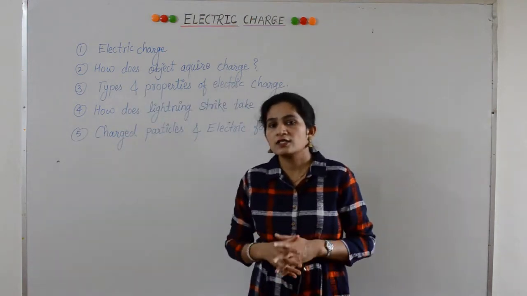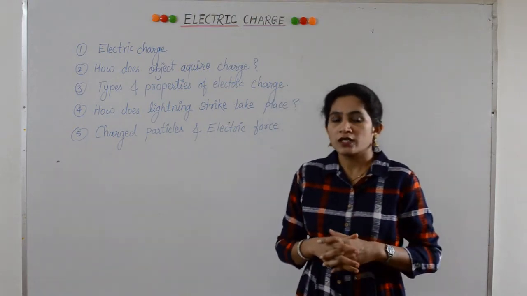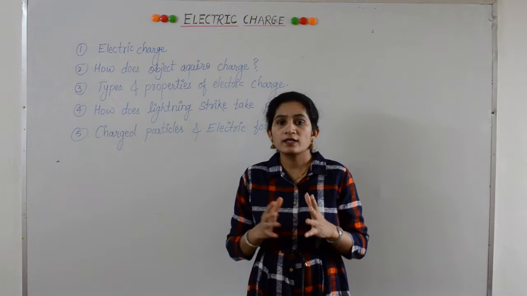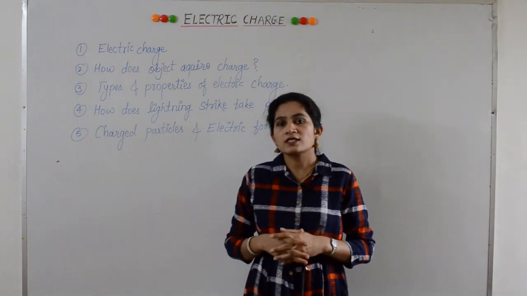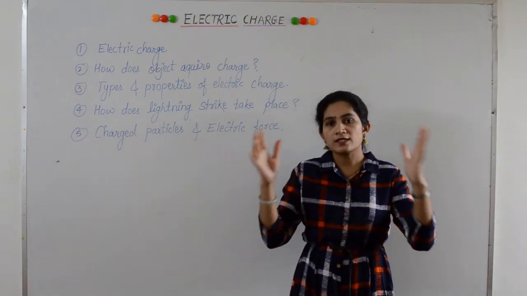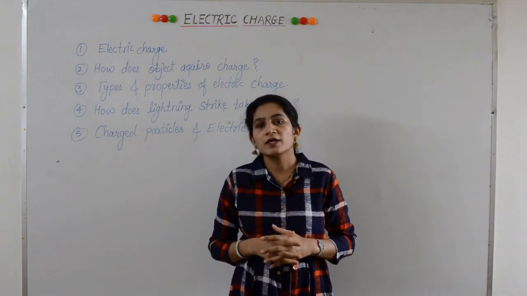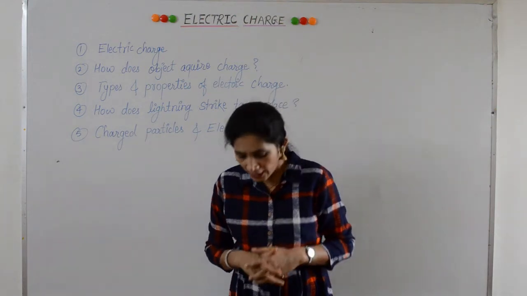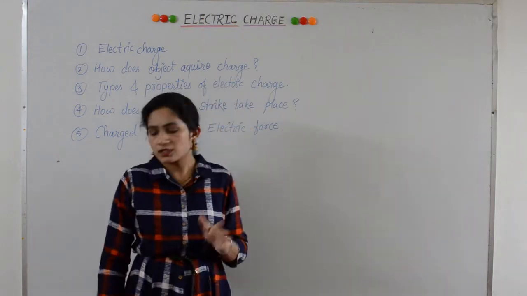Now, in order to understand why the aluminum foils repel each other when a charged balloon touches the wire, or why a charged ruler can attract small pieces of paper, we must understand the structure of the atom, because we know that the matter surrounding us is made of atoms. Atom is the most fundamental unit of matter and it is the most stable unit. So let's study the structure of the atom.